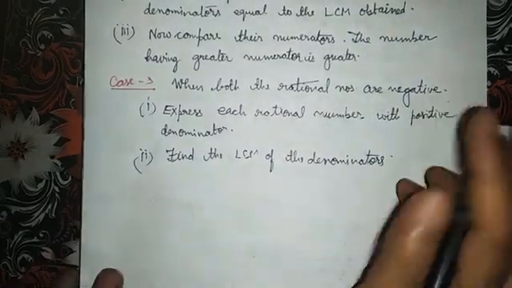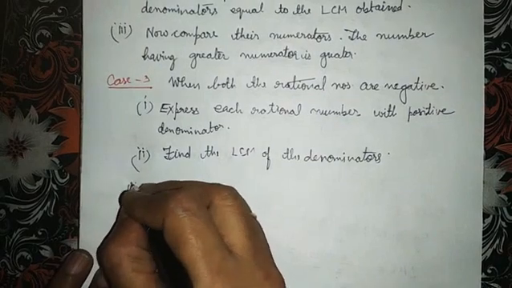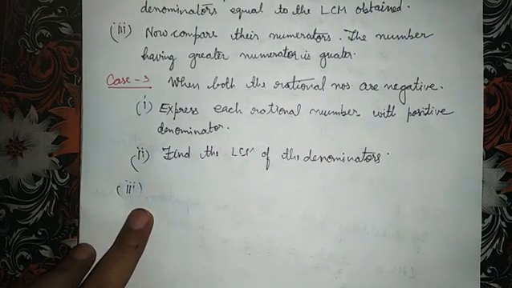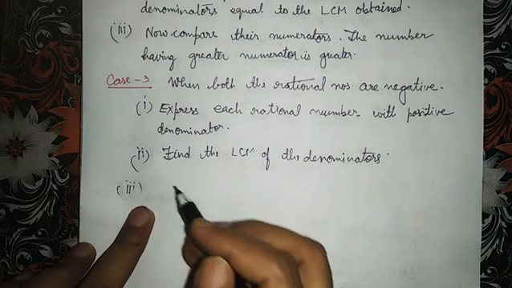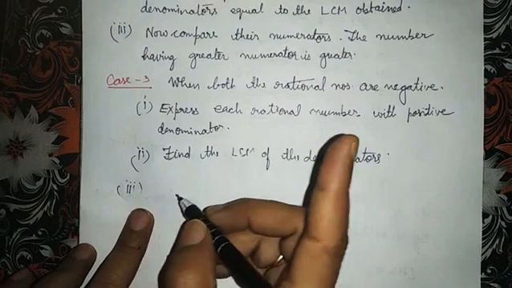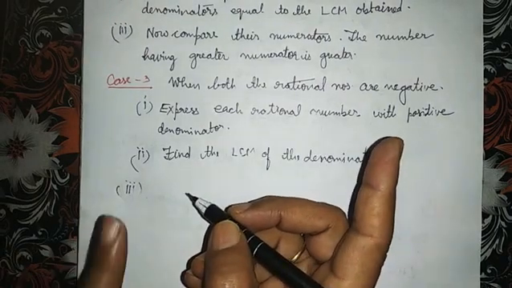And what is the third step which you have to do? You have to find equivalent rational numbers with denominator equal to the LCM obtained.